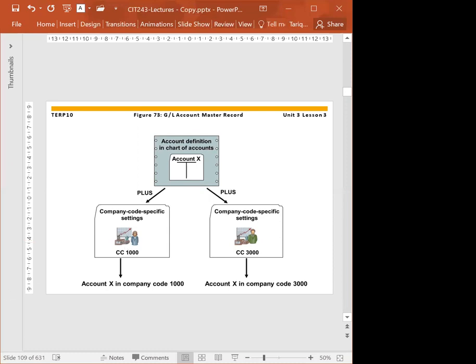And by the way, this field status option is an exam question. The field status options can be suppress, required, display, or optional. So these are the four choices that you can make when you are defining a company code segment for the chart of account. Okay.